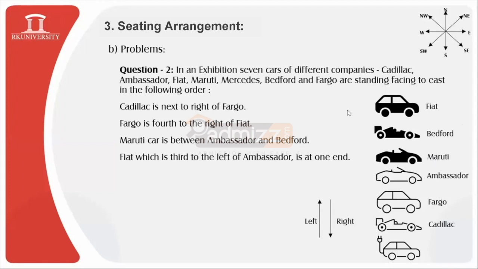So this is how the entire portion is completed, and the last car remaining is none other than Mercedes car. This is how we get the entire arrangement, completed according to the given question. And now if you find any difficulty related to the arrangement, you may raise your difficulty or queries right at this moment.